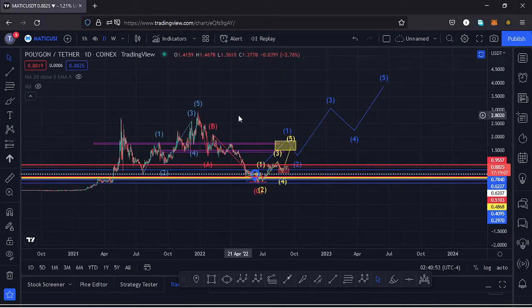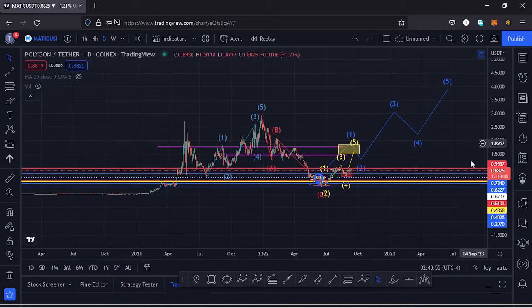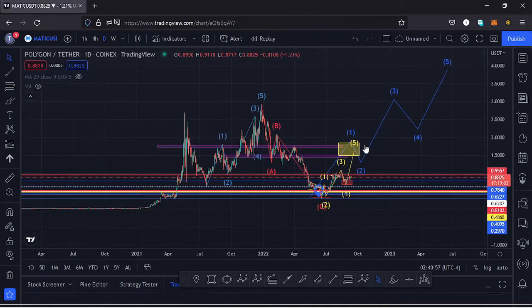And I'll kickstart the video by giving a brief of what has been happening on this chart. Polygon Matic from the all-time high has been seeing lower prices in this massive ABC correction, which has now taken us back to around the $0.32 mark, and having done so, I believe it has done the minimum that we expected it to do in its ABC correction, and soon we might see a very nice bounce to the upside in this Elliott wave structure, having our wave 5 taking us back to an all-time high.